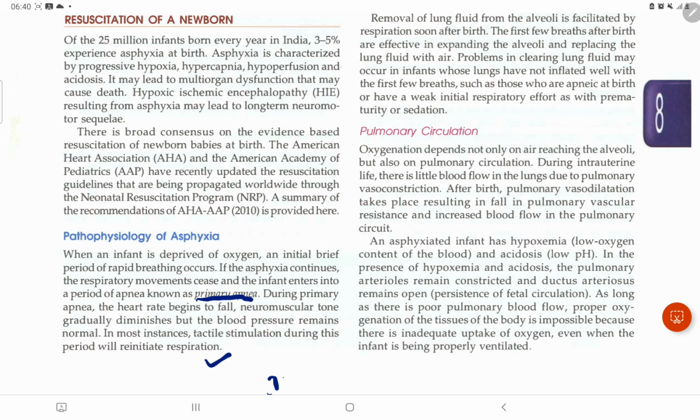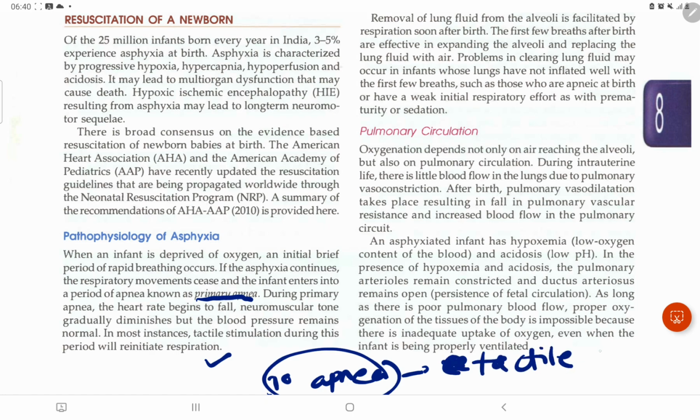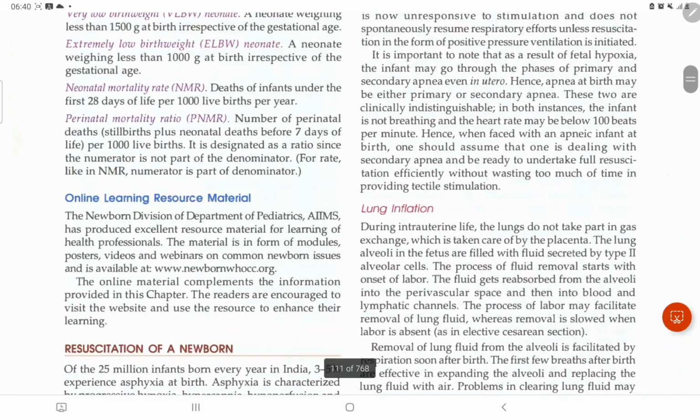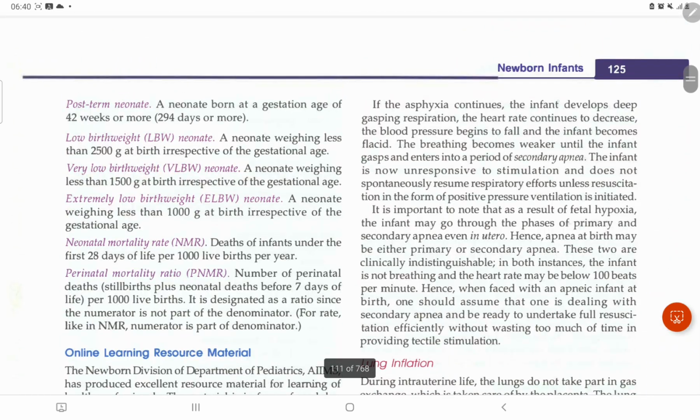Okay, so primary apnea responds with the help of what? With the help of tactile stimulation. So primary apnea can be reversed with tactile stimulation. And again, we can see here that the asphyxia continues.